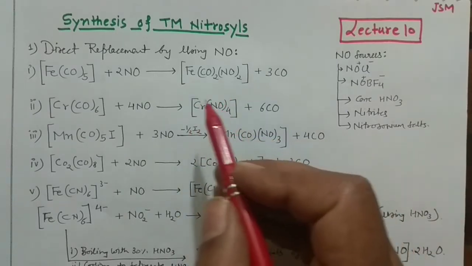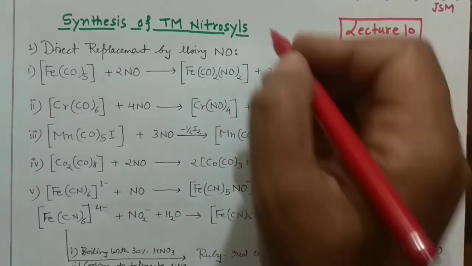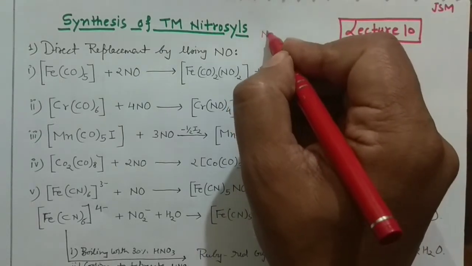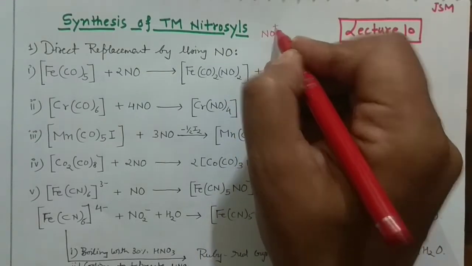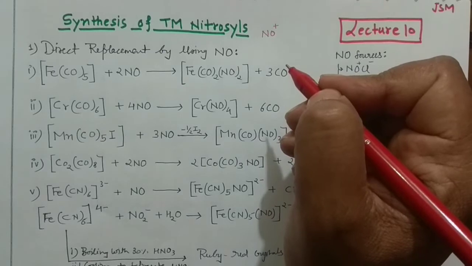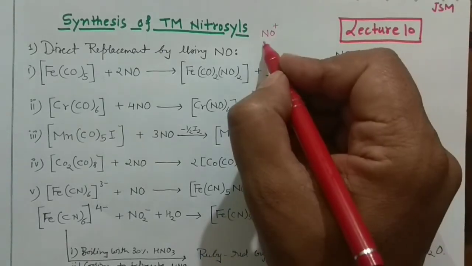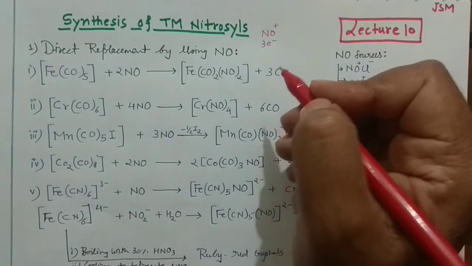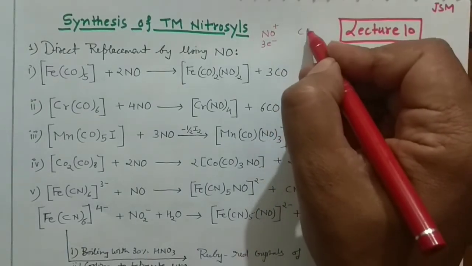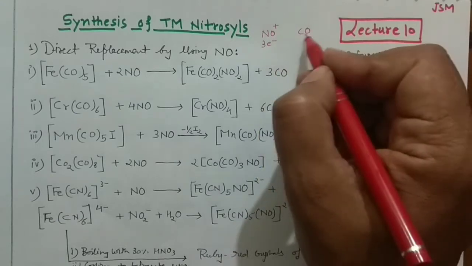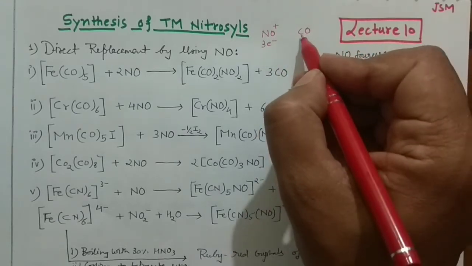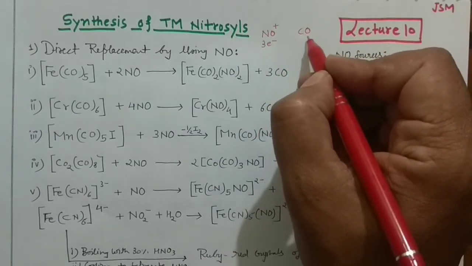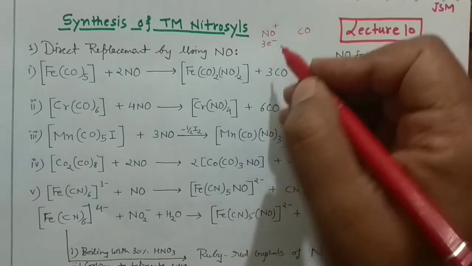Now it is very important to understand, when your NO is present as the positive ion species, I have explained in the last lecture, it would be a 3 electron donor. And your carbonyl, because these two are isoelectronic species, 6 plus 8, 14 electrons are there in carbonyl.